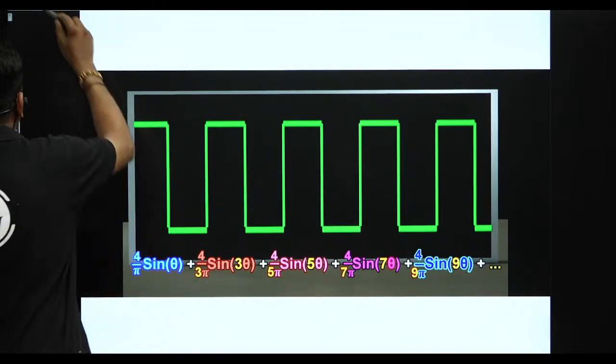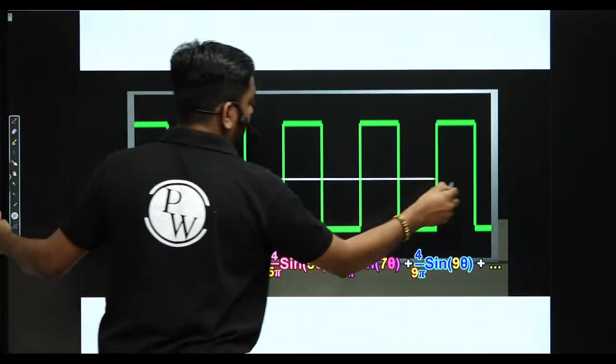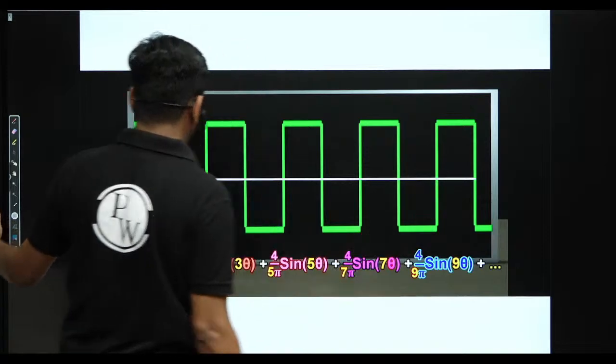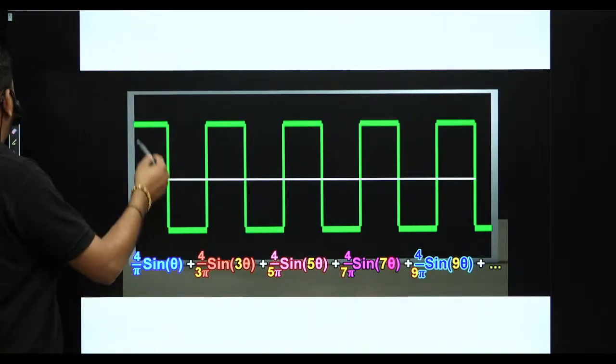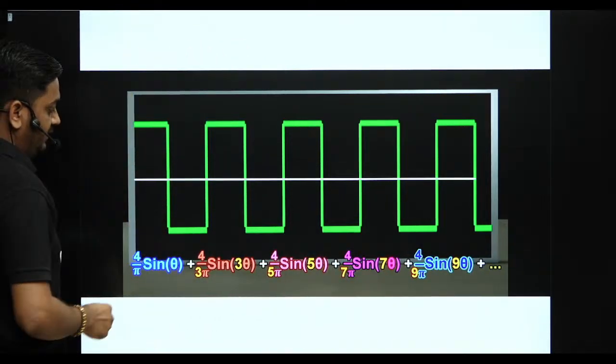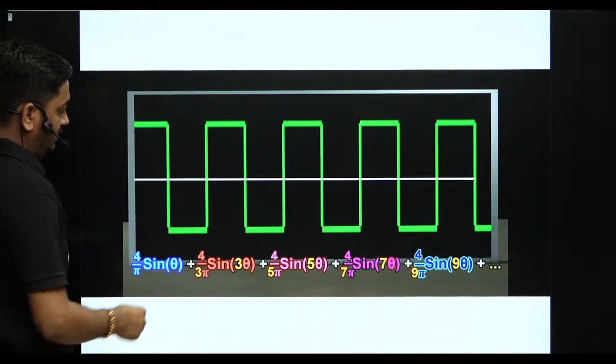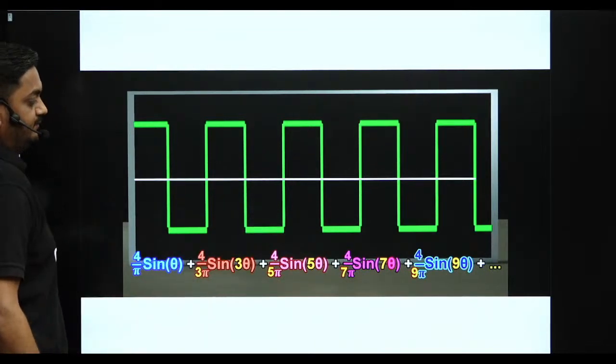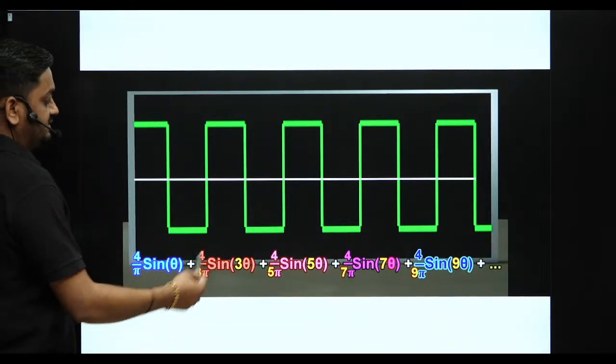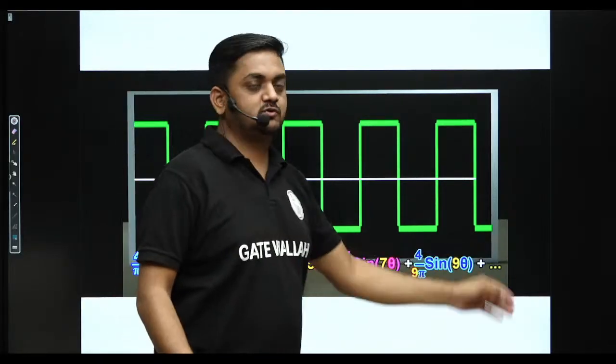You can see here, this is a simple square wave, guys. And this non-sinusoidal periodic signal is represented by harmonically related sinusoids, sin theta, sin 3 theta, sin 5 theta, sin 7 theta, and so on.